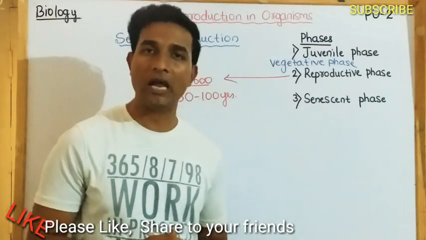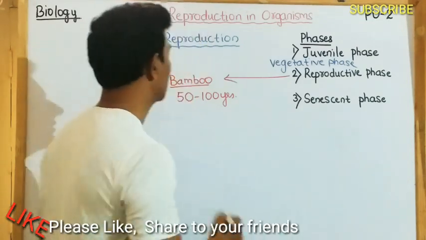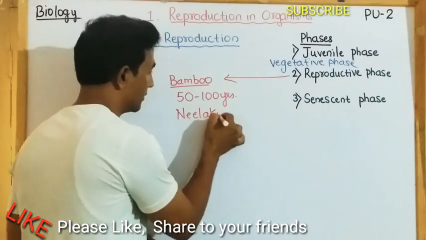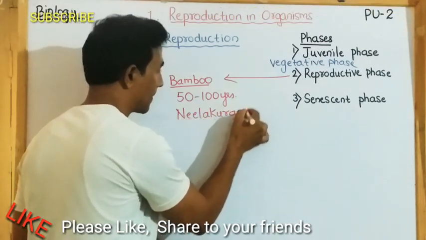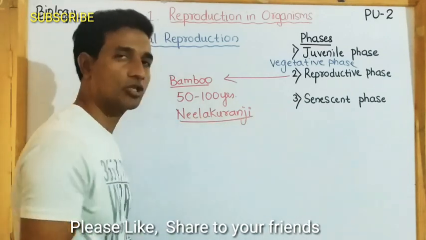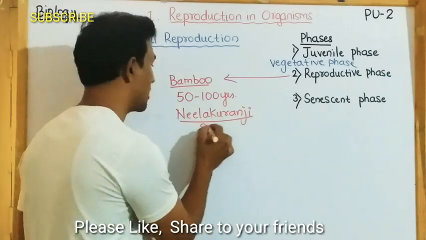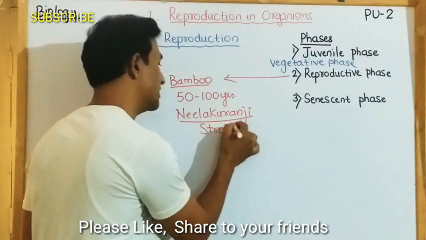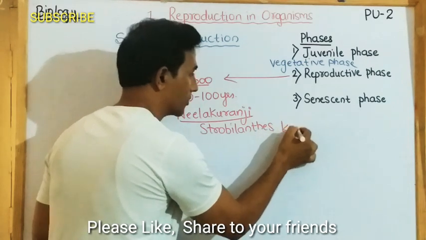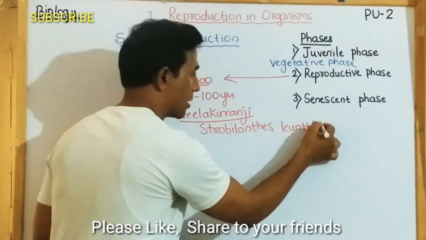And we have one more unusual flowering in plants, that is Neelakuranji, or Strobilanthes kunthiana.